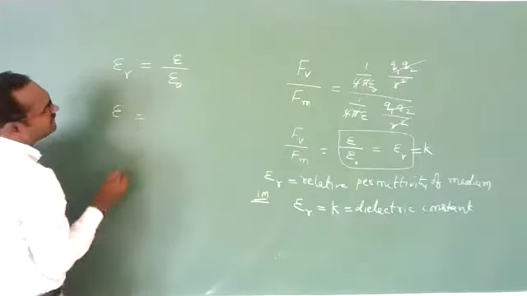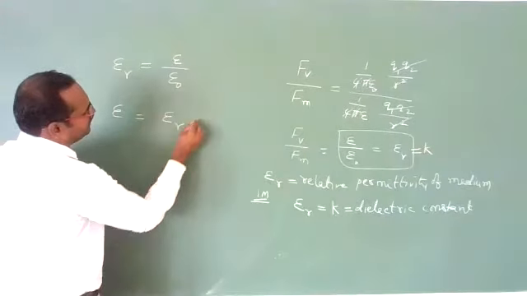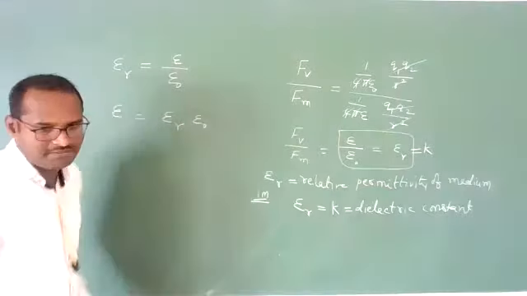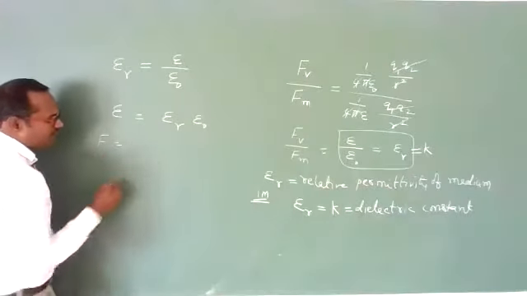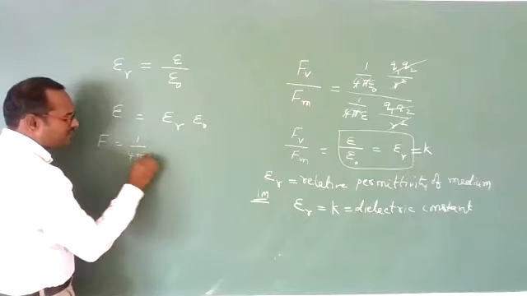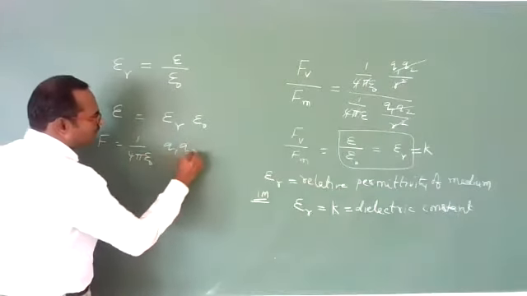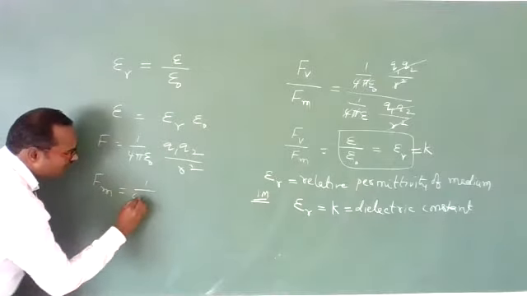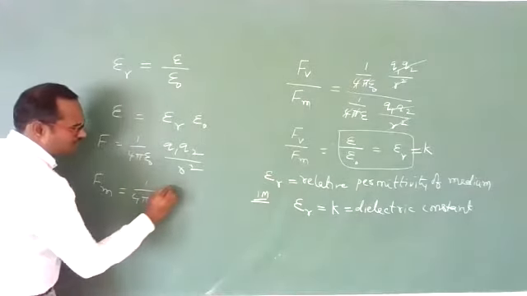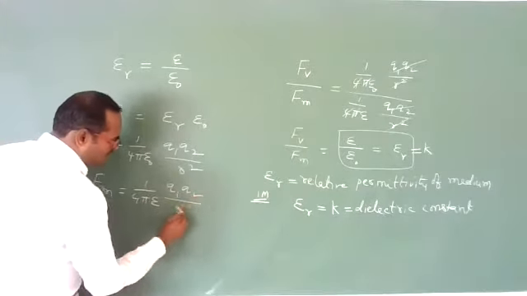Then what is epsilon here? Epsilon is nothing but epsilon r into epsilon naught. Remember this point. Now, force between two charges in air, how much? 1 by 4 pi epsilon naught q1 q2 by r square. Force in a medium, how much? 1 by 4 pi epsilon q1 q2 by r square.